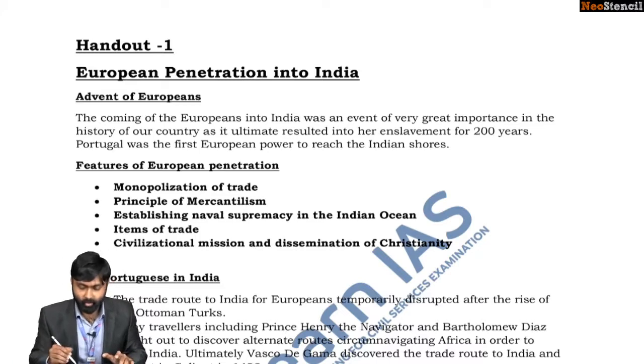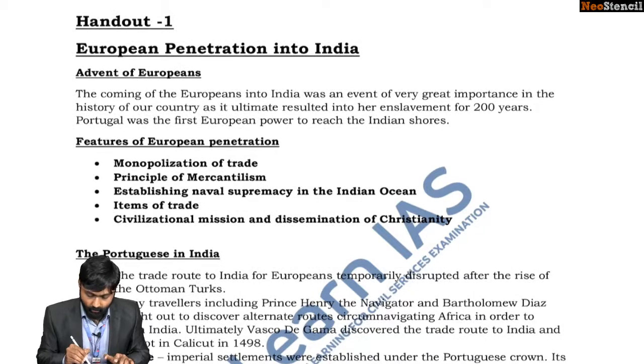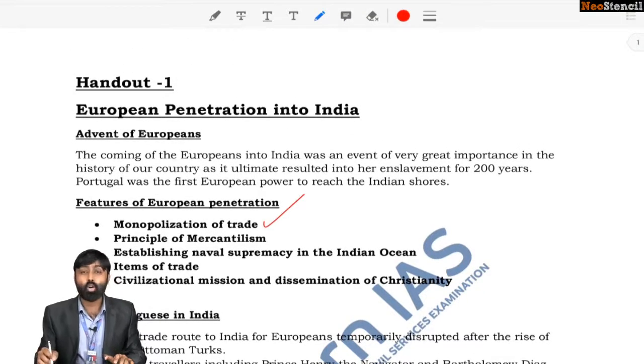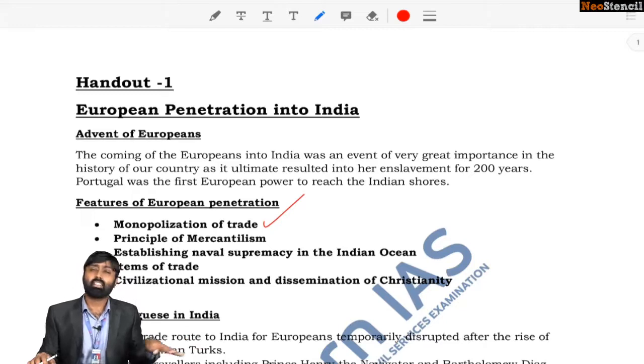Now, features of European penetration. The first thing, what was their major goal? Monopolization of trade. Now, what is monopolization? Establishing dominance over a set of goods. They wanted to monopolize and cartelize trade in India. That was their major goal and objective. That is why there was mutual rivalry and hostility. They tried eliminating each other and also other trade rivals.